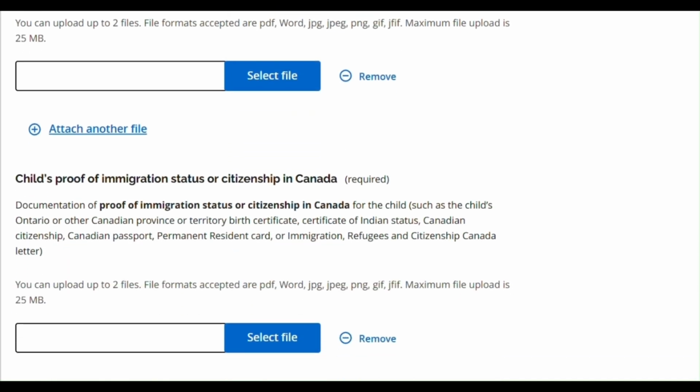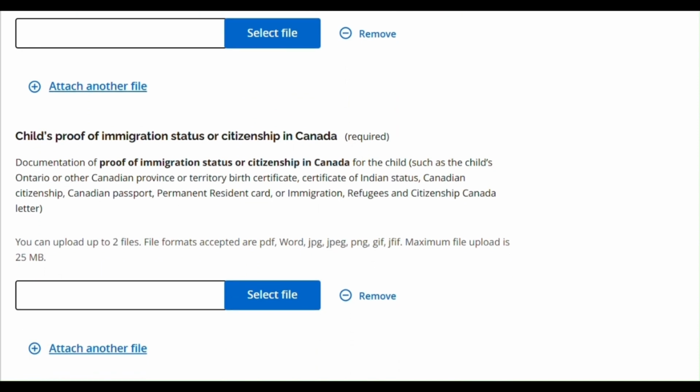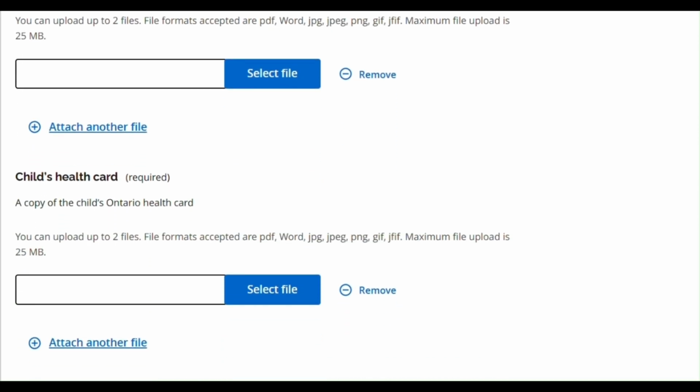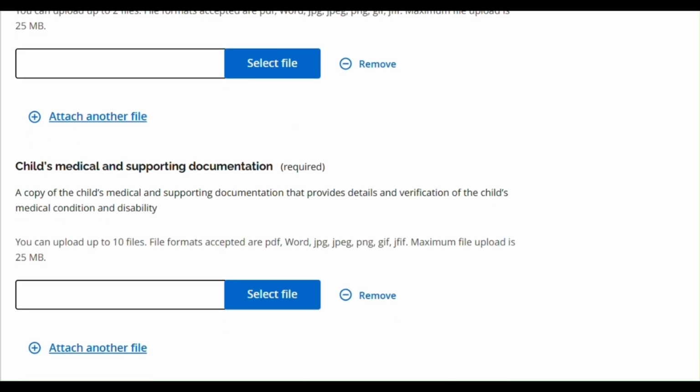Child's proof of immigration status or citizenship in Canada, such as the child's Ontario or other Canadian province or territory birth certificate, certificate of Indian status, Canadian citizenship, Canadian passport, permanent resident card, or Immigration, Refugees, and Citizenship Canada letter. Child's Ontario health card. Child's medical and supporting documentation, a copy of the child's medical and supporting documentation that provides details and verification of the child's medical condition and disability.